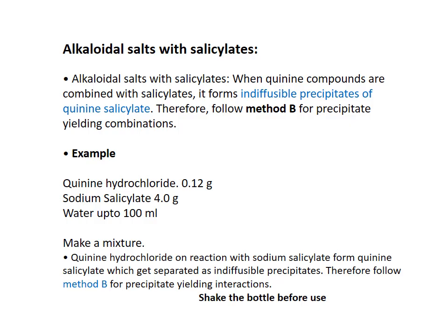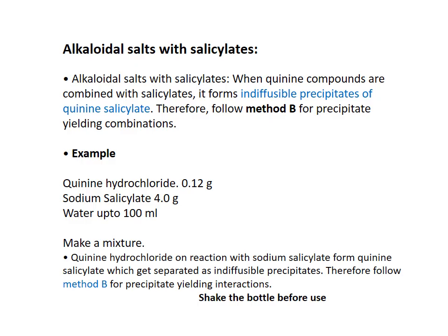So the formed precipitate is indiffusible in nature. It can be overcome by following method B. So what is method B? Method B is nothing but we divide the vehicle into two halves, add one of the reacting ingredients into the first half and dissolve it, then take a mortar and add compound tragacanth powder into the mortar, add some amount of vehicle, triturate well to form a mucilage. To that mucilage we can add the second reacting substance and mix together. So there is no free second reacting ingredient.